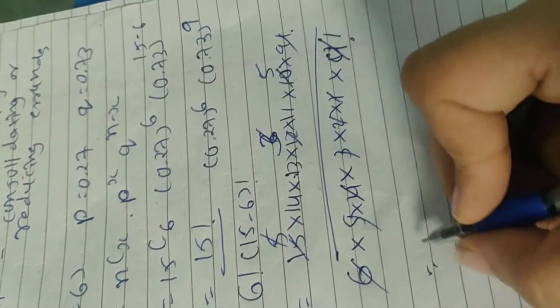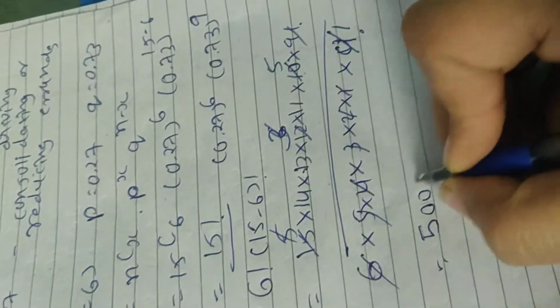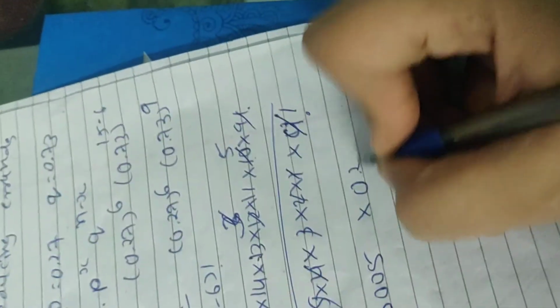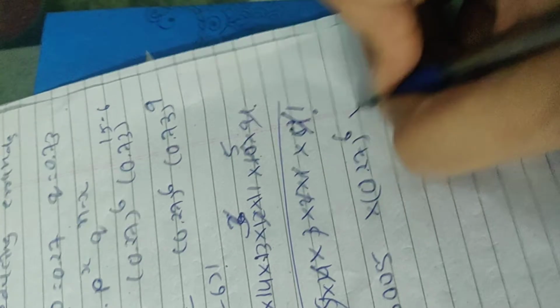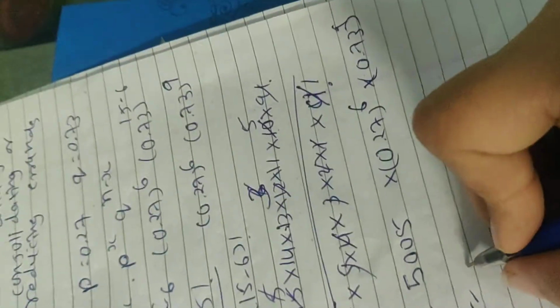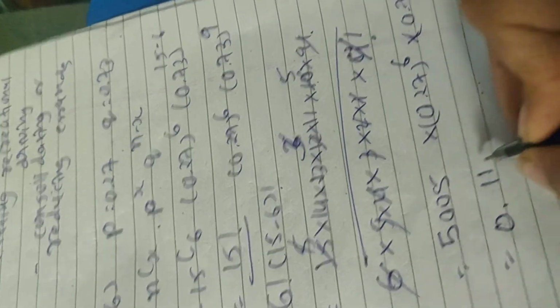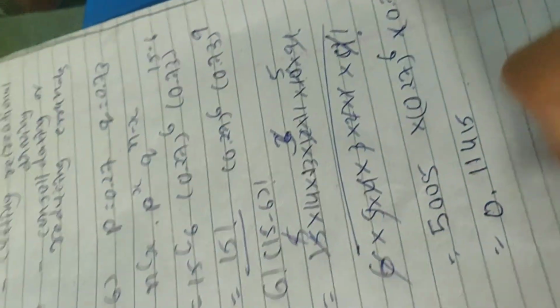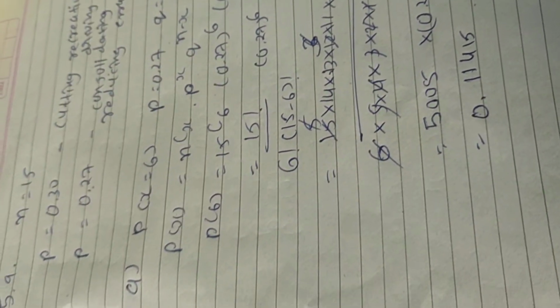After solving this, it becomes 5005 into 0.27 raised to 6 and 0.73 raised to 9. So the final answer will be 0.11415. That is the answer for A.